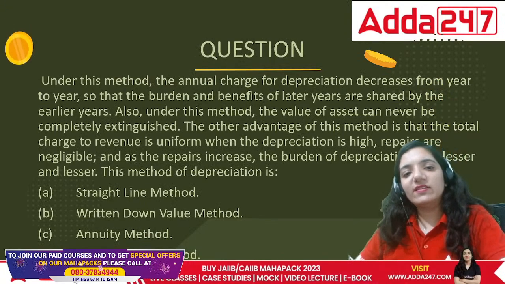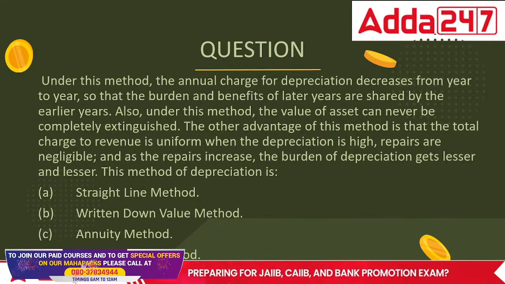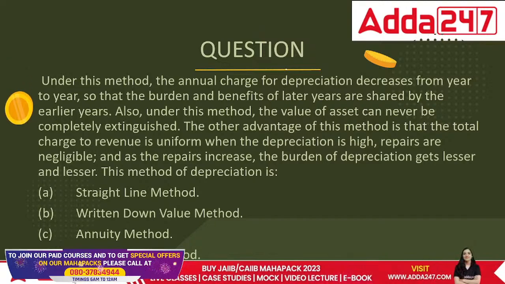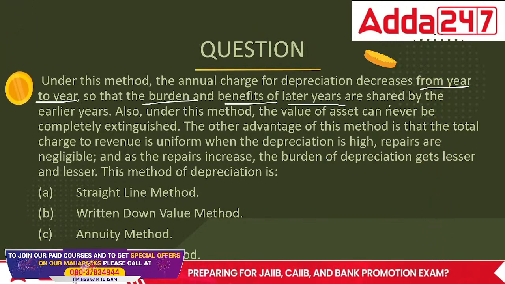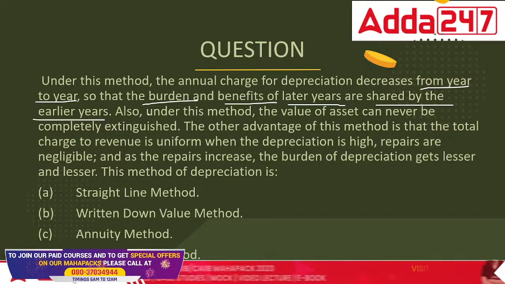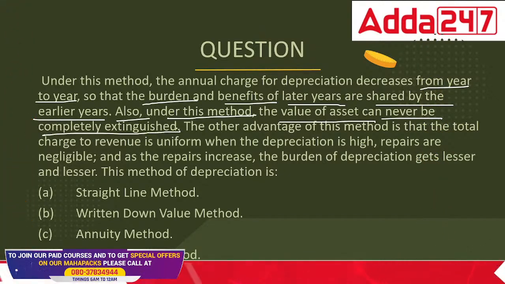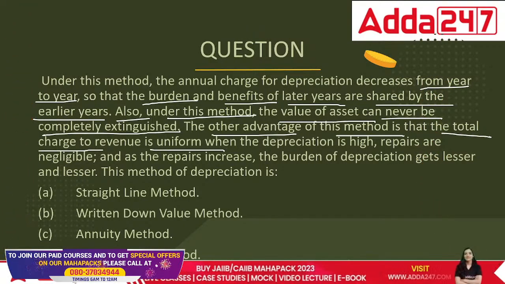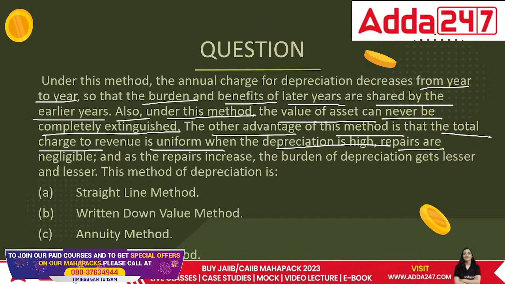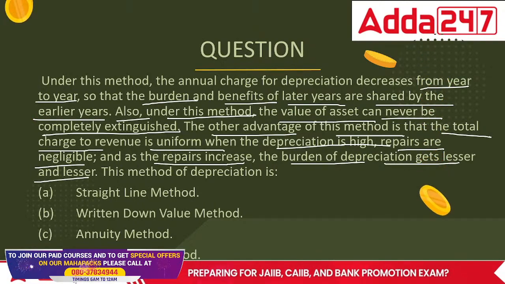This question is a little longer and I hope you will be able to read it right now. Under this method, the annual charge of depreciation decreases from year to year. Every year this amount is decreasing, so that the burden and benefits of the later years are shared by the earlier years. Also, under this method, the value of the asset can never be completely extinguished. The other advantage of this method is that the total charge to revenue is uniform: when the depreciation is high, repairs are negligible, and as the repairs increase, the burden of depreciation gets lesser and lesser.